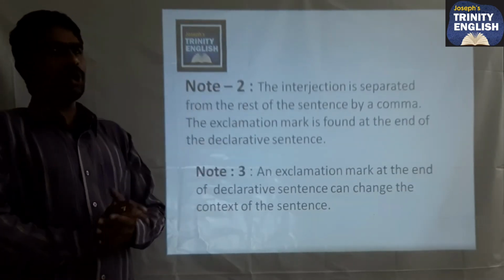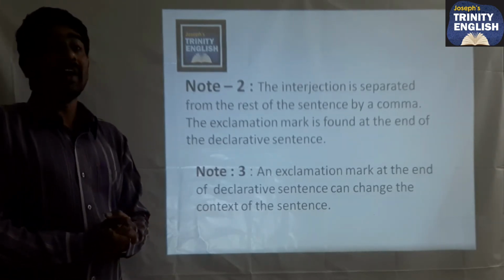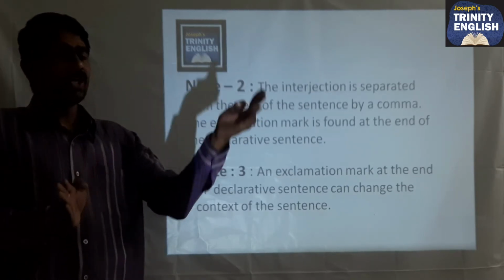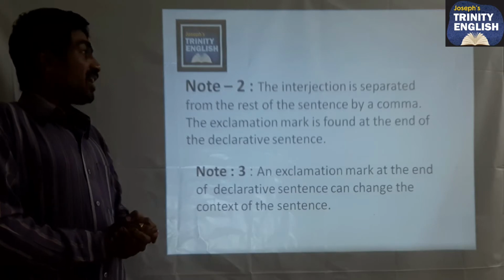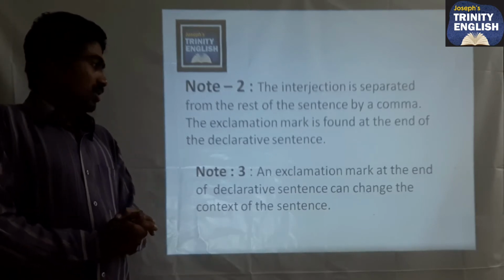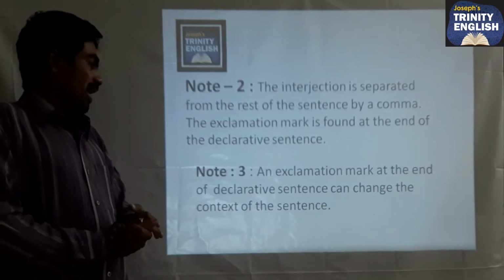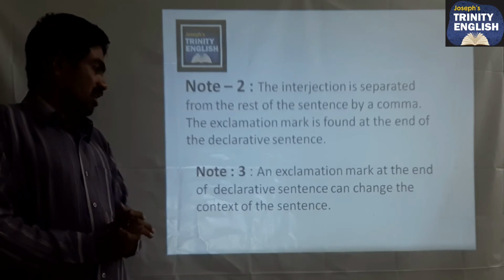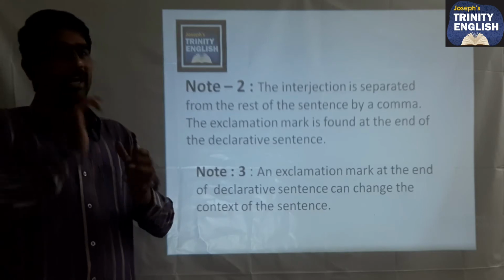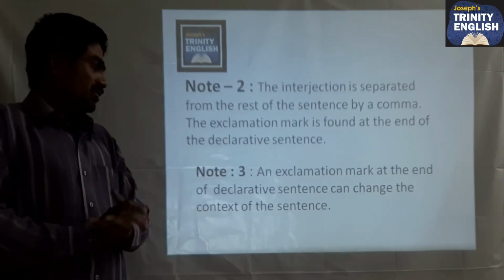When you look at note 2, the interjection is separated from the rest of the sentence by a comma, in order to separate the declarative or assertive sentence from the interjection. The exclamation mark is found at the end of the declarative sentence. When you look at note 3, an exclamation mark at the end of a declarative sentence can change the context of the sentence.